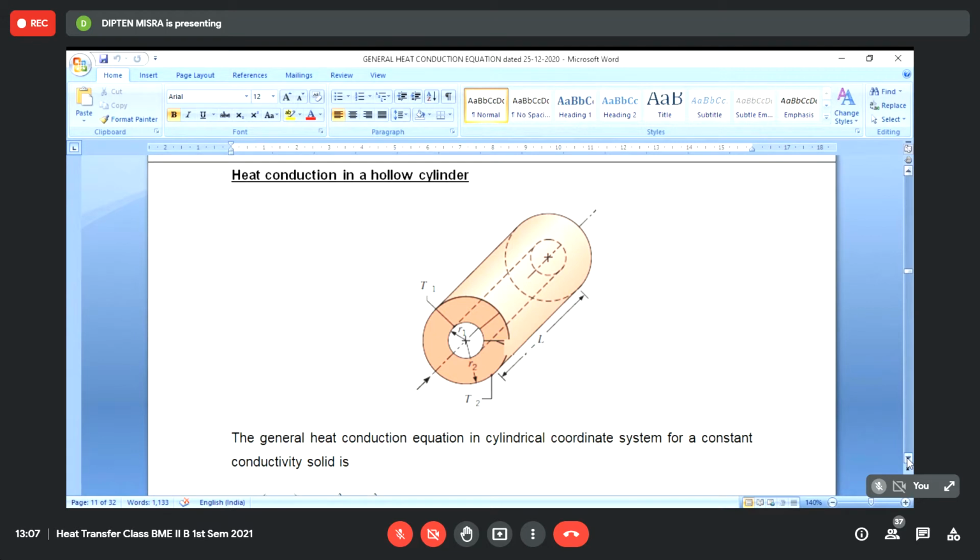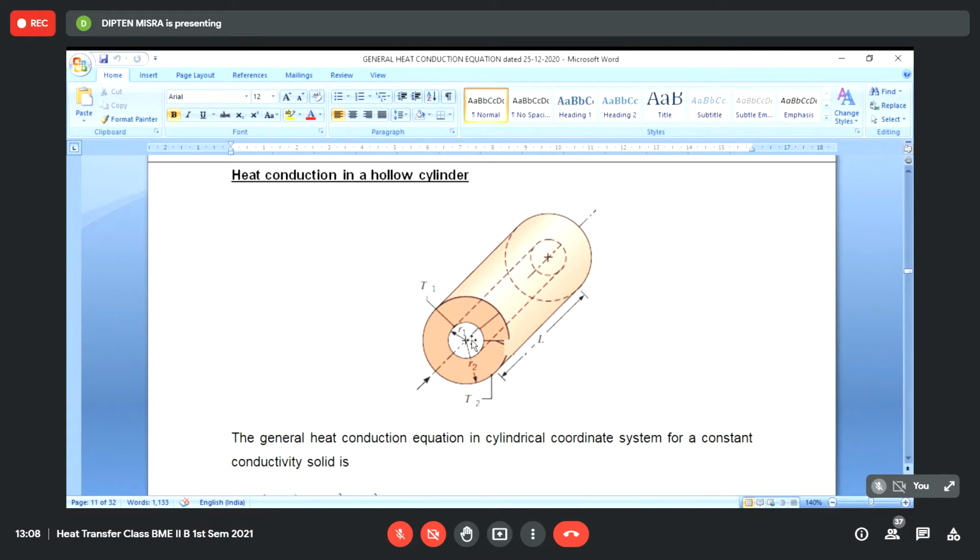Now we are going to discuss the same type of thing as we have done in a plane wall. Again, here what we assume is that the plane wall, in this example, is the cylindrical wall. It has an inner surface that is heated to a temperature T1, and it has an outer surface which is uniformly heated to a temperature T2.